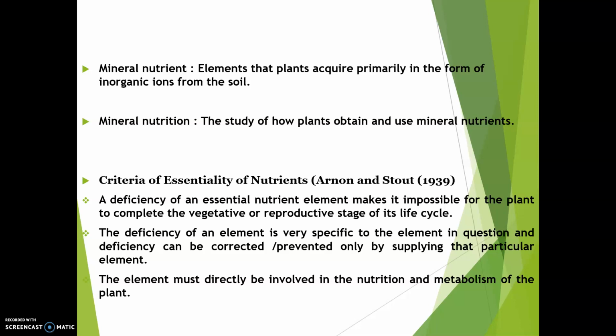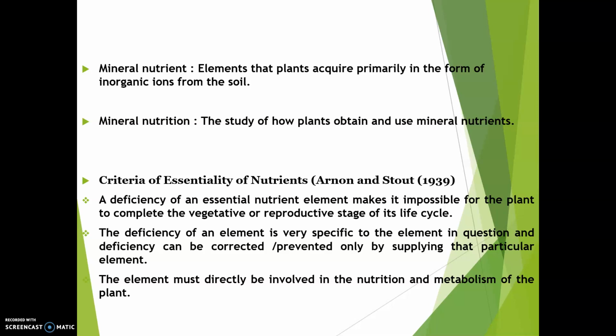And what is mineral nutrition? The study of how plants obtain and use mineral nutrients. That is, the process of absorption, translocation and assimilation of the nutrients by the plant is known as mineral nutrition.